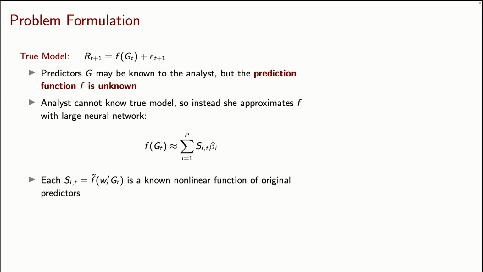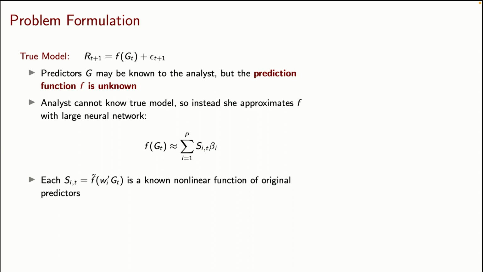In my thought experiment, I'm going to think about the analyst as knowing what the relevant predictor variables are. What the analyst doesn't know is the true prediction function, f. So what should an analyst do when faced with this kind of problem? Well, a standard machine learning approach would be to say, I'm going to use that predictive information. Because I don't know the functional form, I'm going to use a generic approximating model, a non-parametric model. For example, a neural network.